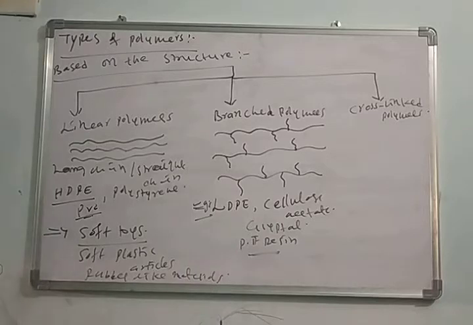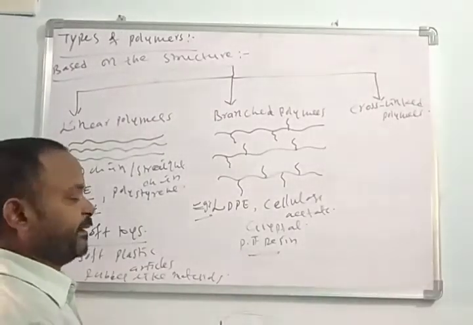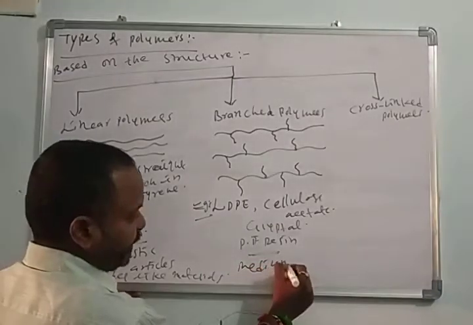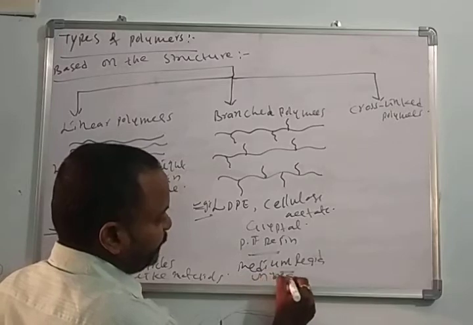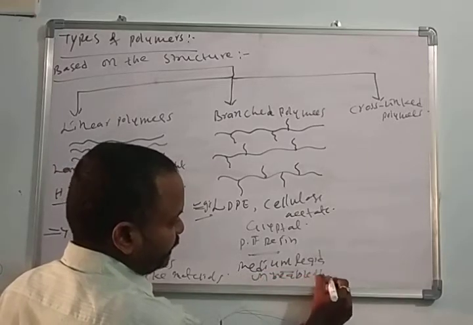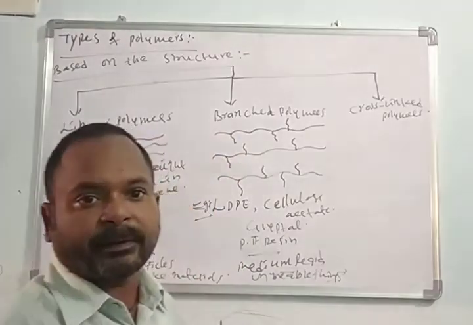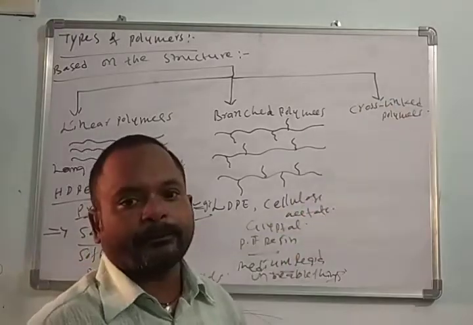These branched polymers are used for the preparation of medium rigid polymers. Medium rigid polymers means unbreakable plastics. These are used for the preparation of unbreakable parts. And in continuation we'll see the cross-linked polymers.